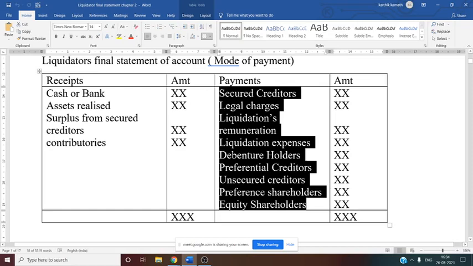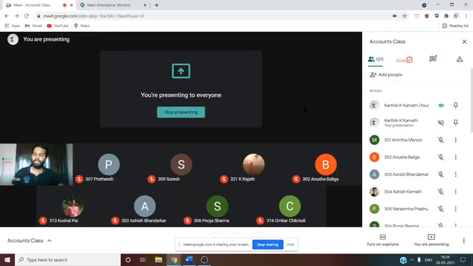And here one thing is very important. What do you mean by creditor? A creditor is a person who has given money to the company. That is why at the time of winding up he has every right to ask for his money back, isn't it? That is why those creditors who are having preferential treatment, who are considered preferential creditors, need to be paid first. That is understood, because the preferential payment needs to be given first, then the remaining amount is given to the unsecured creditors. That is regarding creditors.